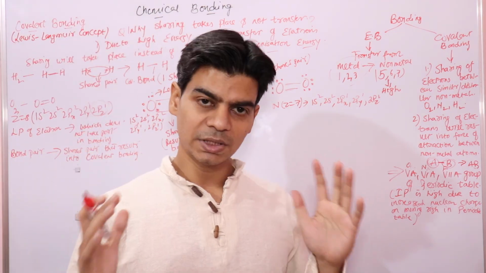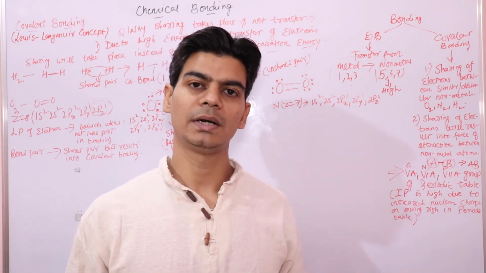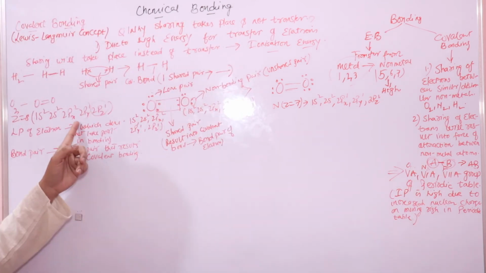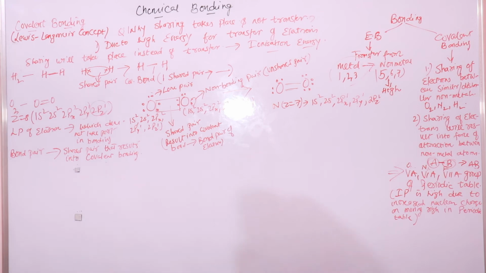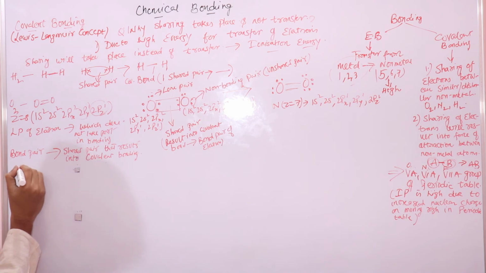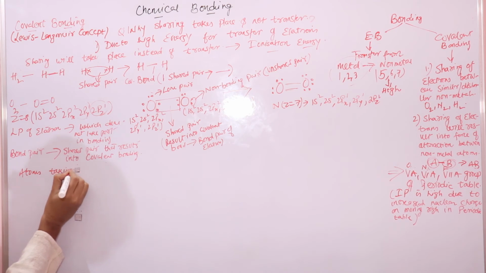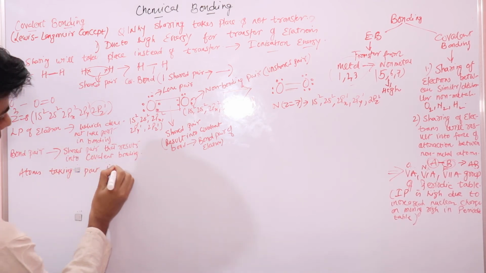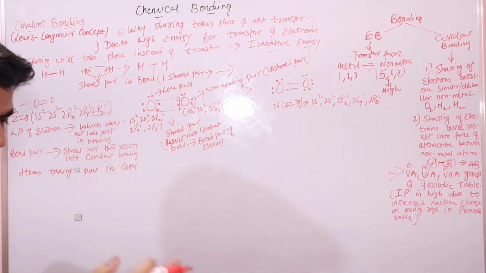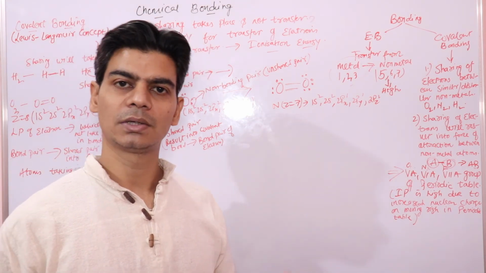There is one more thing, that the atoms taking part in covalent bonding should have singly occupied orbitals, what we call half filled orbitals. This concept should be clear from the previous chapter, atomic structure, where we have learnt about filling of orbitals and electronic configuration.